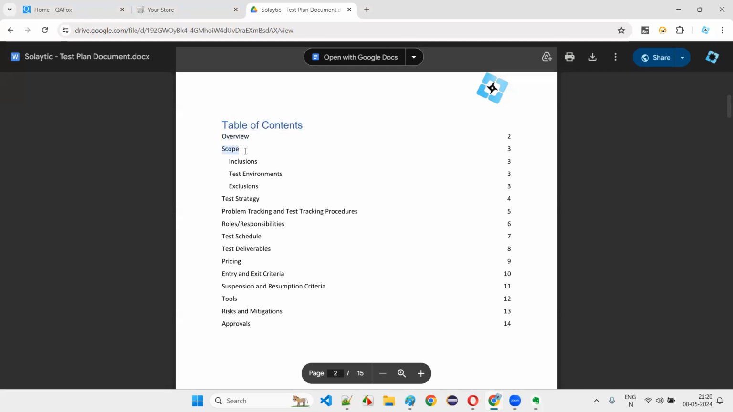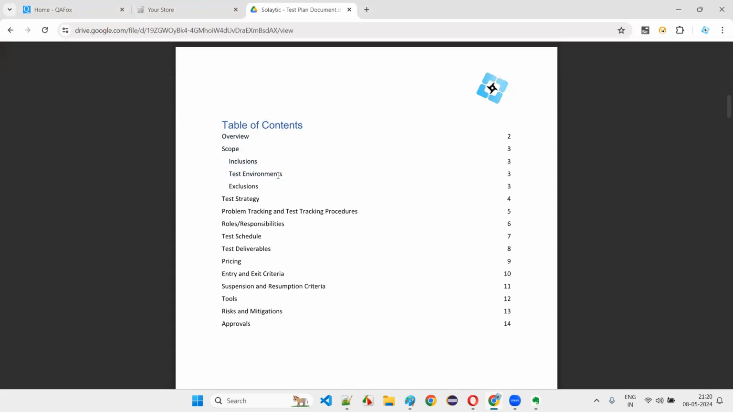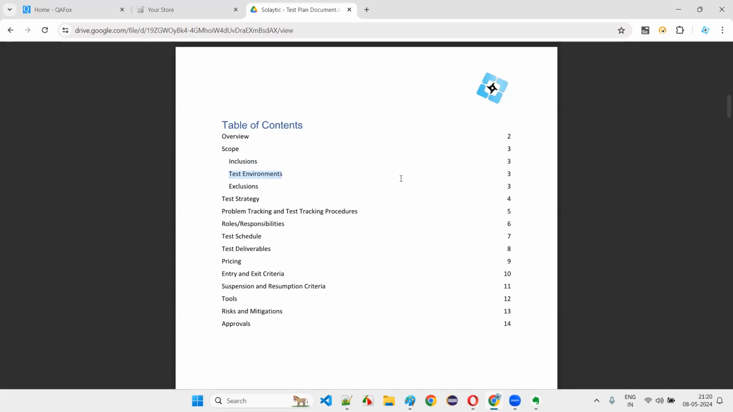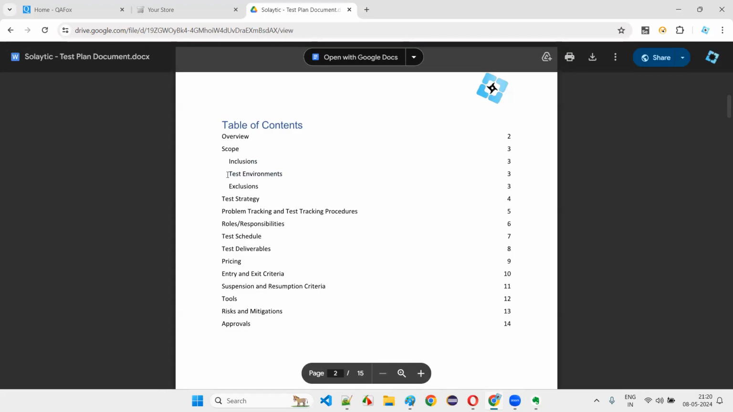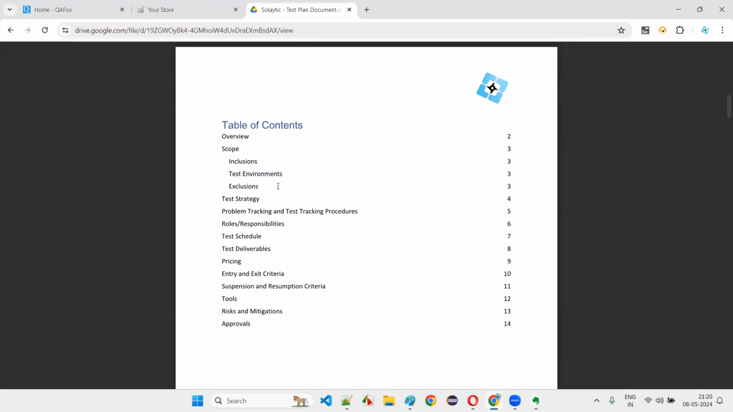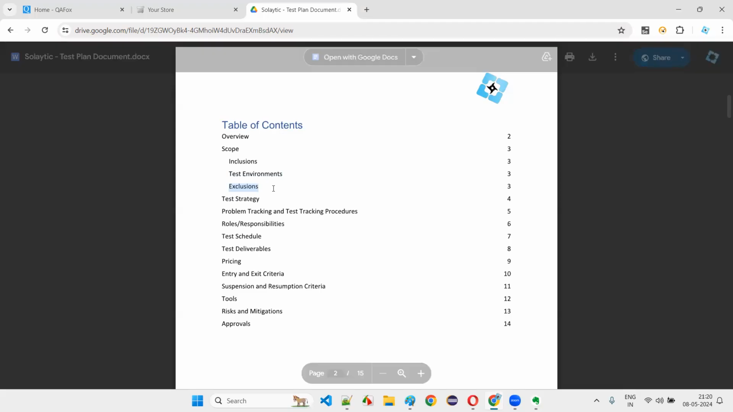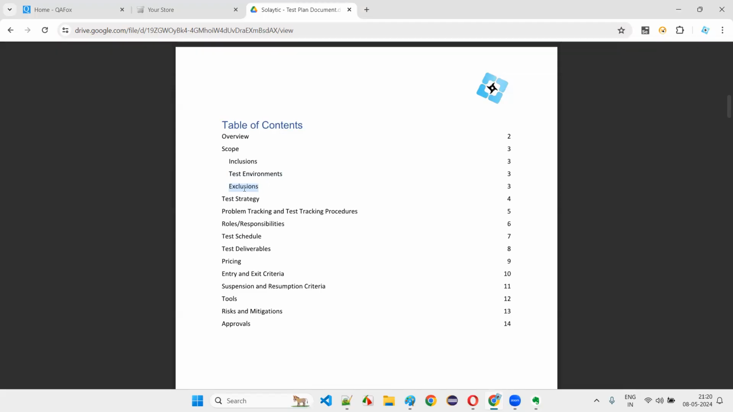Scope means inclusion, in which environments, meaning test environments. For example, if it is a web application, in which browsers we have to test: Chrome, Firefox, Edge, Safari, Opera. What is the list of browsers and which operating systems we have to test? Environments like that will be there. Exclusion means that the software will contain some functionality that you don't have to test. Test strategy means what?